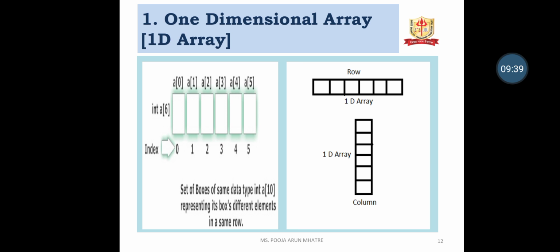So the row format of the 1D array looks like that, which is shown in the right hand side image. The column format of the 1D array is vertical and the row format of the 1D array is horizontal.